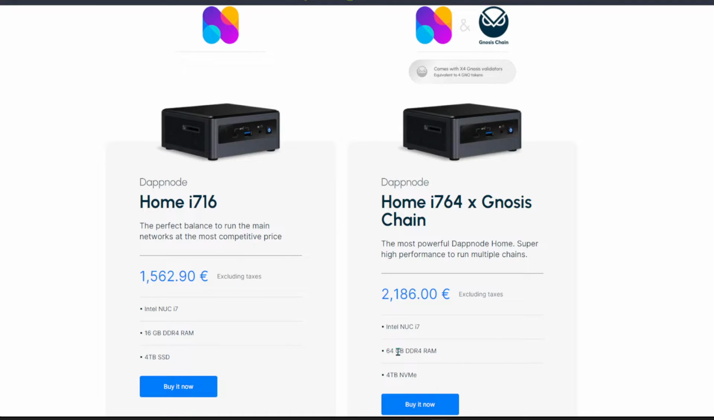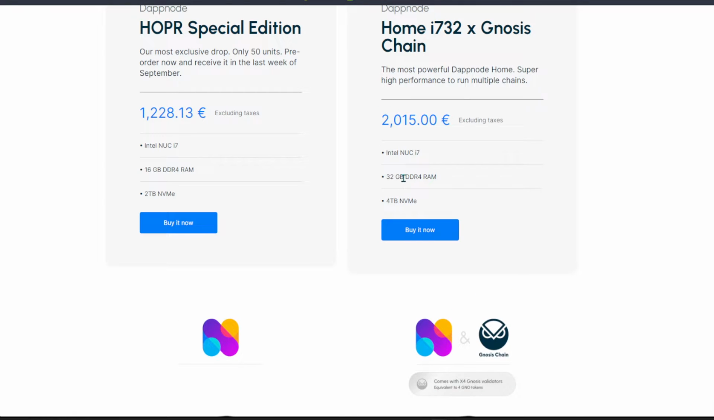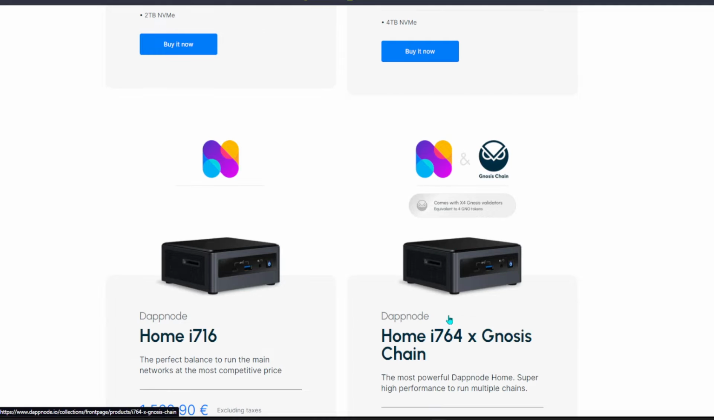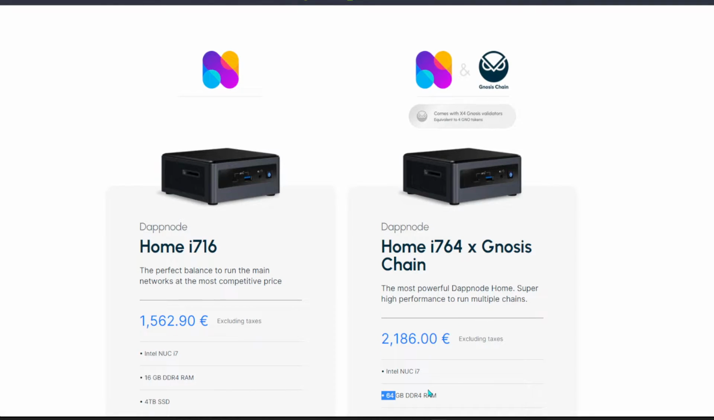Over here, the comparison is basically between the 32 and 64 gigabyte versions. So I would recommend, if you're going to run an Ethereum node, an Ethereum staker or whatsoever, just get the 64 gig of RAM. It will be very good for you. And on top of that, you can still run other applications.